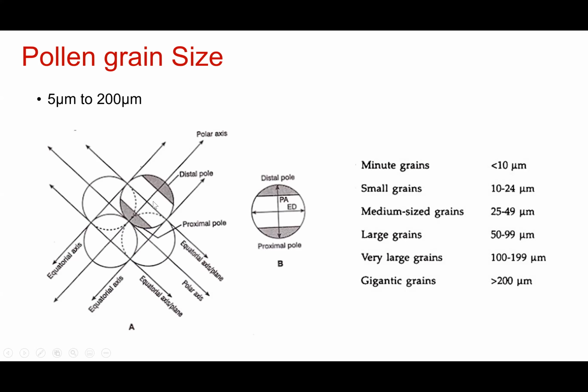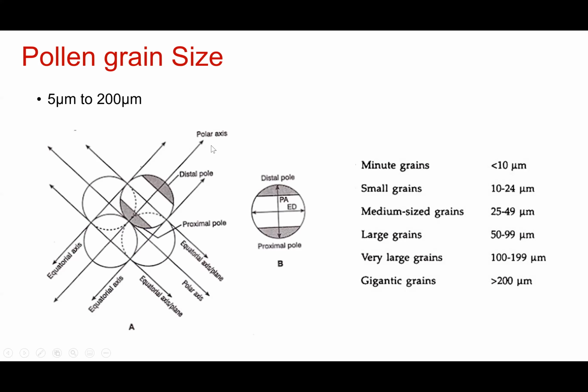The line that connects the distal pole and proximal pole is known as the polar axis. Similarly, you have many polar axes like that. For every pollen grain you have a different polar axis, right?